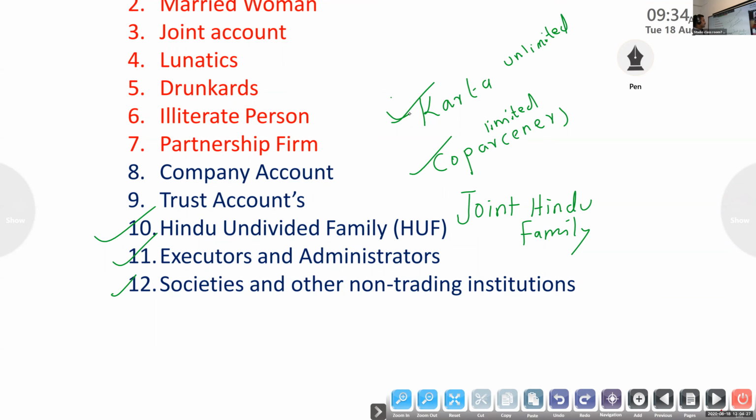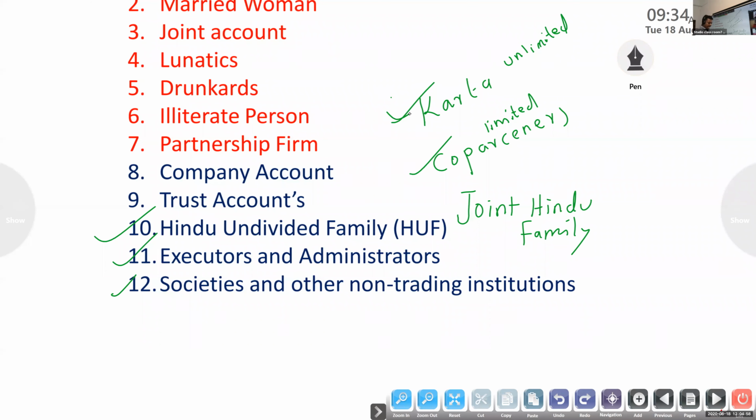They have to mention that only the Karta has the authority to operate the bank account. The bank has to get this declaration from the joint Hindu family business. So that is related with the Hindu undivided family.